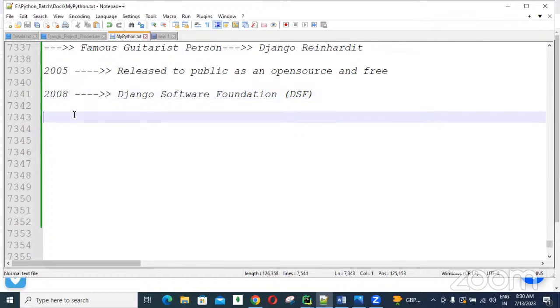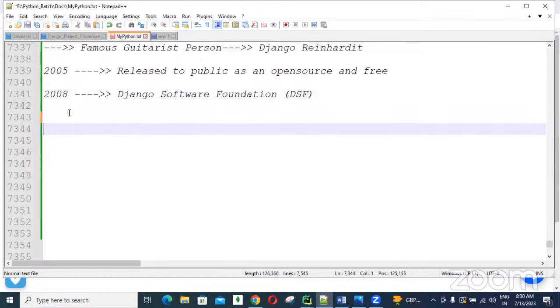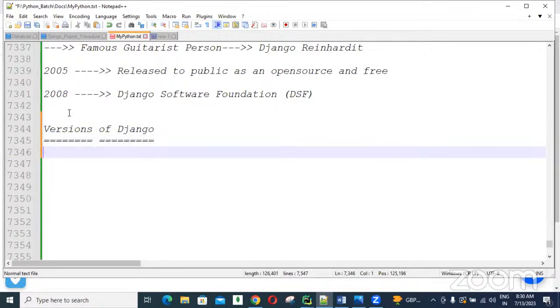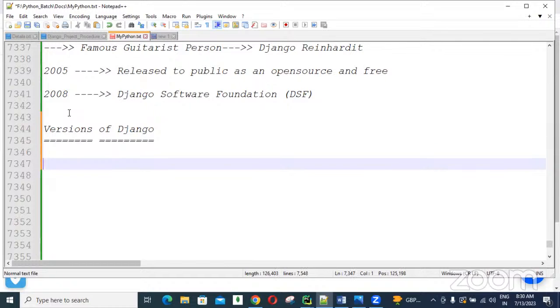Yes, guys. Which versions are available right now? We have many versions of Django. Right now the popular versions are Django 4 and 3 related versions. In the initial days they released some versions like 0.1, 0.2.